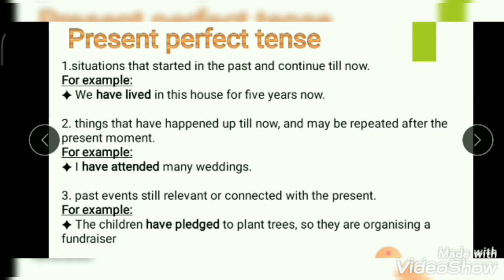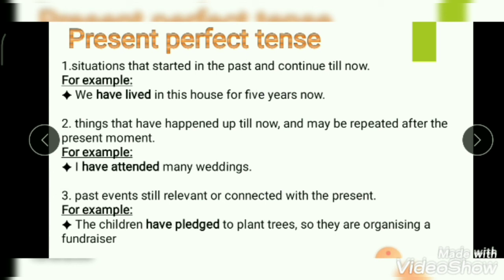Present perfect tense. It is used for the situation that started in the past and continued till now. Example, we have lived in this house for 5 years now. They had lived in the past and the action is still continued. They are still living. So it is an example of present perfect tense.